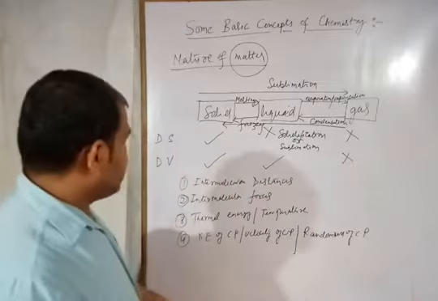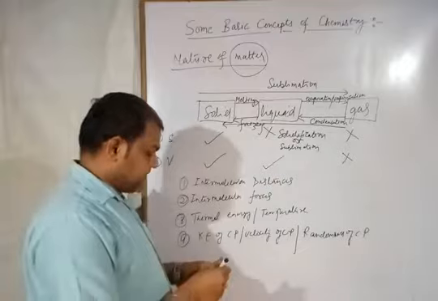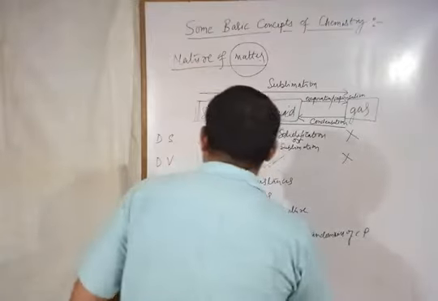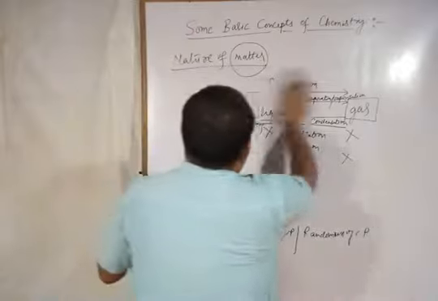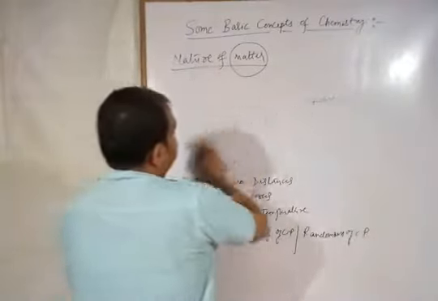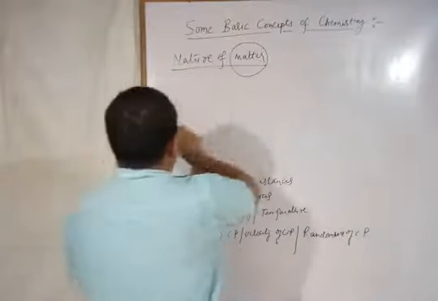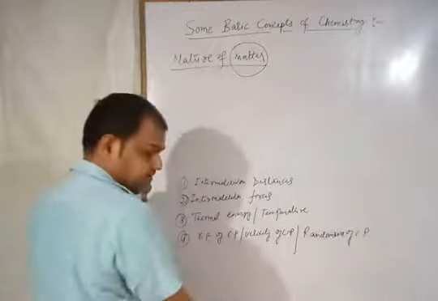So first of all, I am talking about the temperature or thermal energy. I am considering one object, or you can say one matter, and you know matter is made up of small teeny particles according to Dalton's atomic theory.